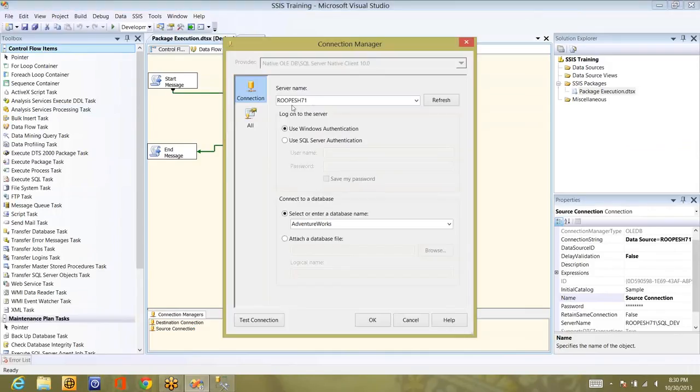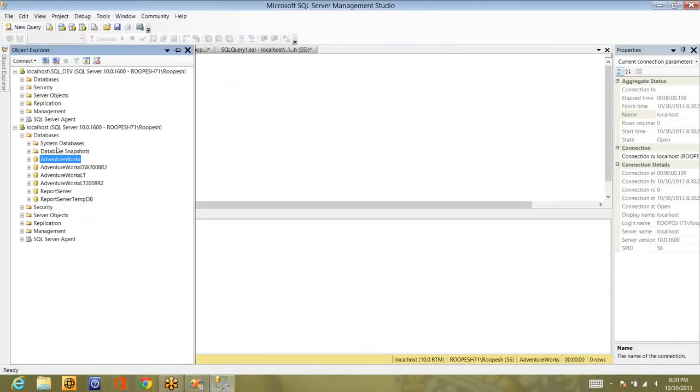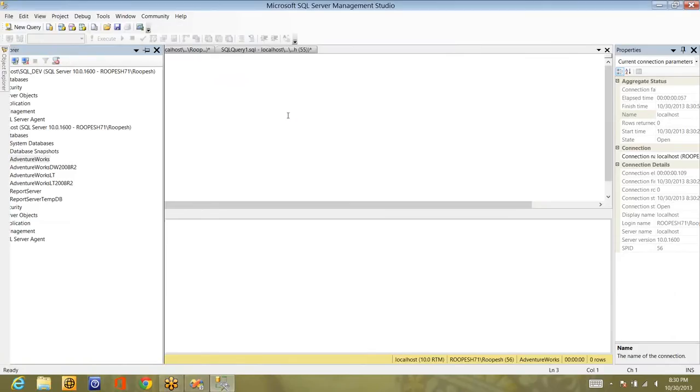The destination is set to root patients, and that is the default instance. The database name is AdventureWorks TW. That is nothing but the last one, whatever we have truncated. You can see AdventureWorks, and the table and the instance is the default instance. That is why I've given localhost here. And if you see, there is no data here.